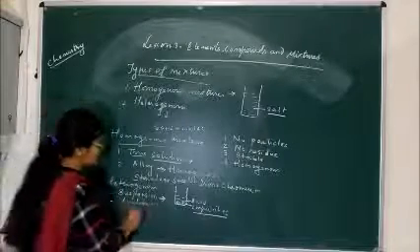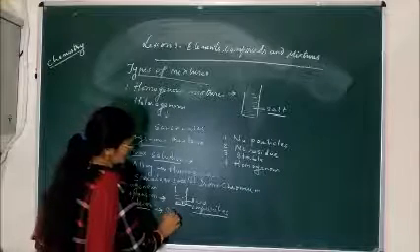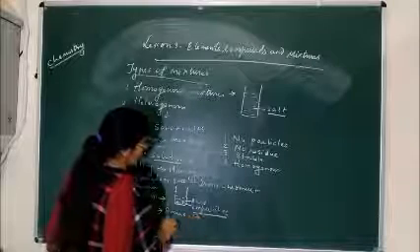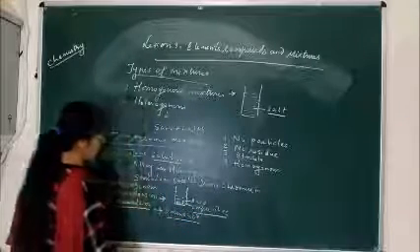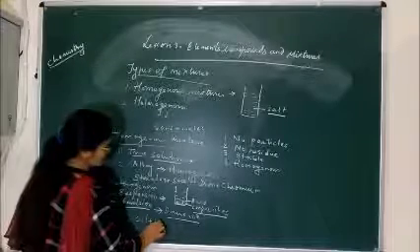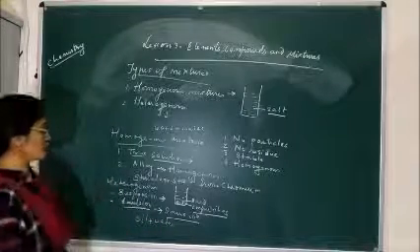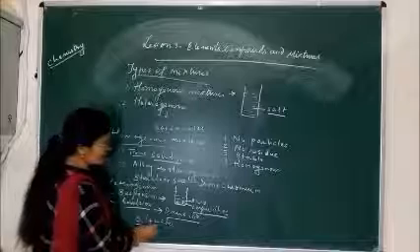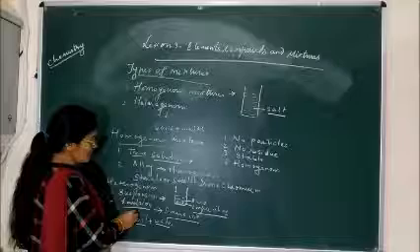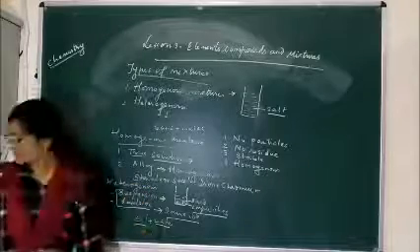Another one is emulsion. Emulsion is a mixture of two immiscible liquids. Immiscible liquid means in which the two liquids do not get mixed with each other, like oil plus water. You all know that if we put a few drops of oil in the water, the oil does not get dissolved in the water, means it forms an emulsion. So emulsion and suspension both are heterogeneous mixtures.